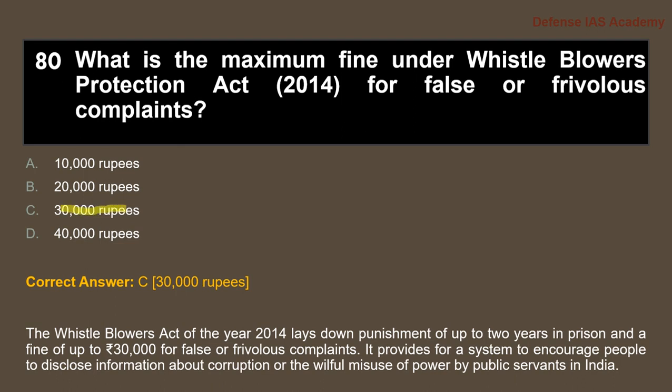The Whistleblowers Act of 2014 lays down punishment of up to 2 years in prison and fine up to 30,000 for false or frivolous complaints. It provides for a system to encourage people to disclose information about corruption or the willful misuse of power by public servants in India.